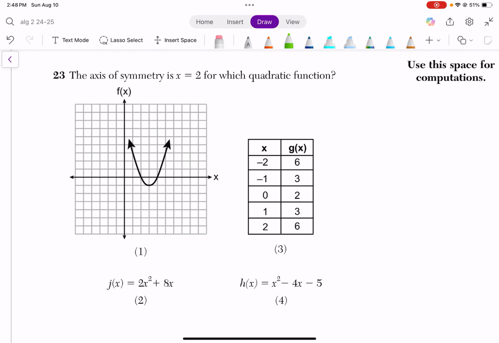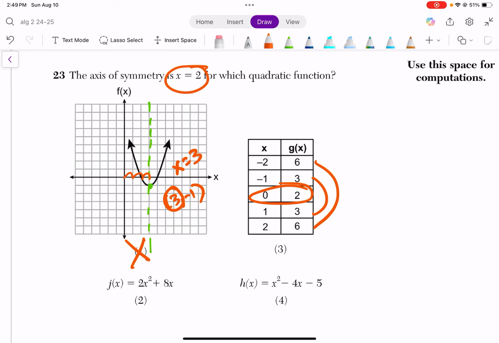Okay, 23, axis of symmetry. So axis of symmetry is a line that crosses through the vertex. Like here's an example. The axis of symmetry is always the x value of the vertex. So in this case, the vertex is 3, negative 1. And it's asking which one is the axis of symmetry. x equals 2. So this is not 2. The axis of symmetry here would be x equals 3. If you notice, here's the vertex. The axis of symmetry is always the x value, so x equals 0, so that's not it either.